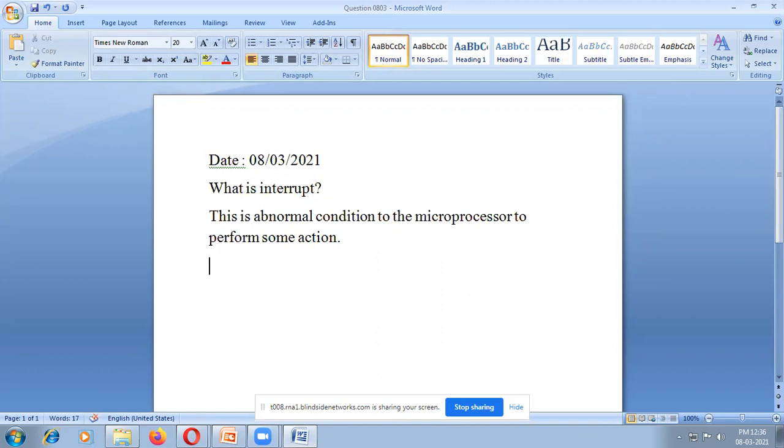Like a real life example, I am teaching a class and some student says, Doctor, and that time I stop. That is the interrupt, a disturbance. Same like that, I am teaching you and a telephone rings. That is an interrupt. I am teaching you and somebody opens my door, that is an interrupt. That is an abnormal condition to the microprocessor to perform some action.